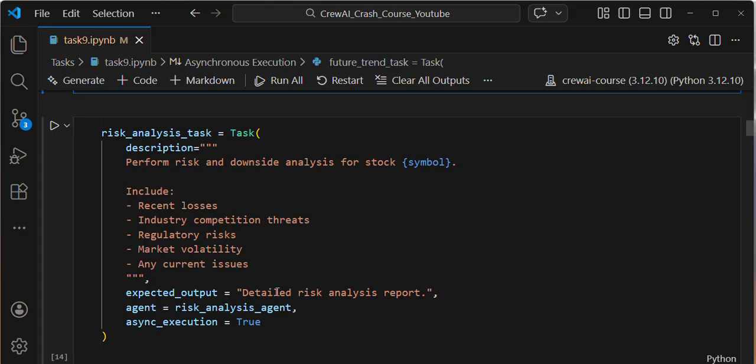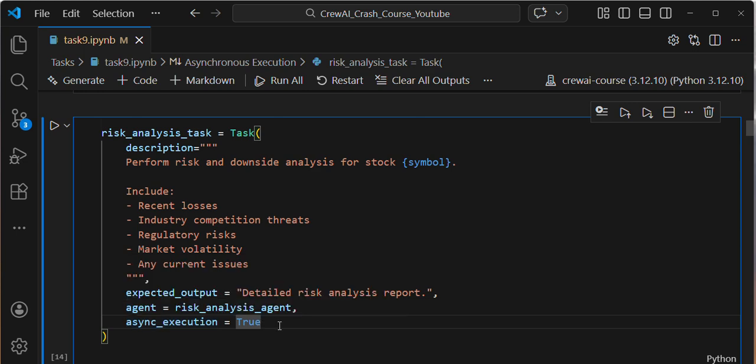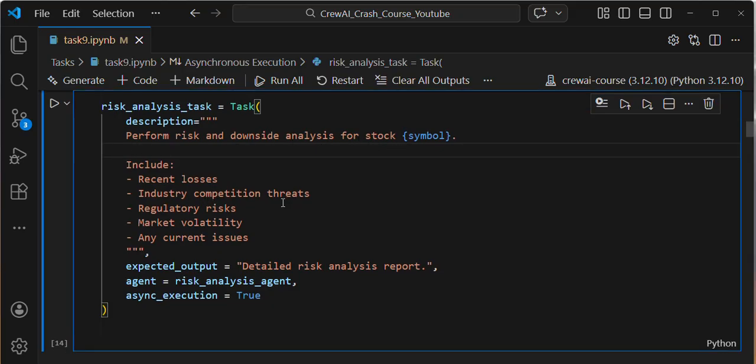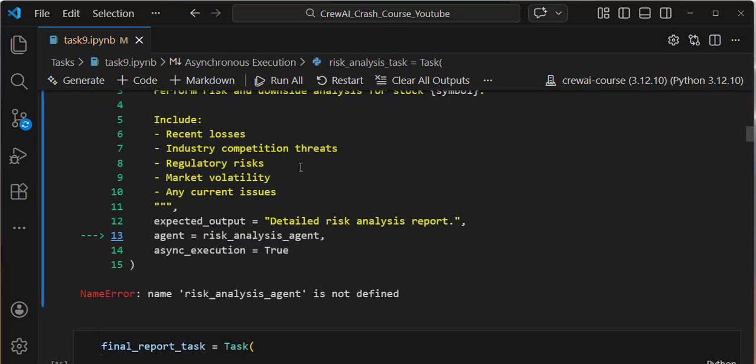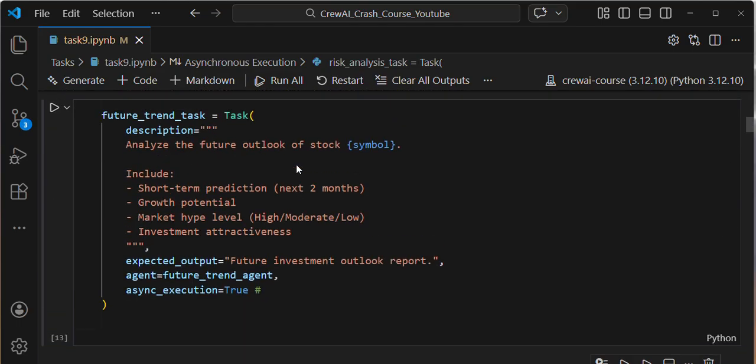In my third task also I am integrating this parameter, async_execution=True. Here I'm asking the agent to perform risk analysis of the given stock. That is the thing, everyone: perform risk and downside analysis for the stock, covering recent losses and industry competition. I'm executing the cell. The agent name is risk analysis agent. I forgot to execute some of the cells.